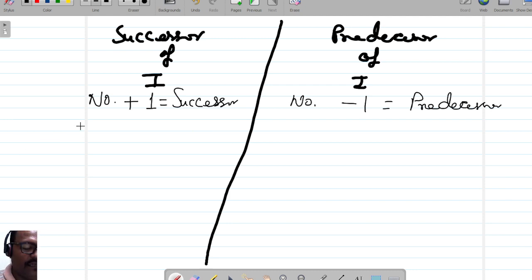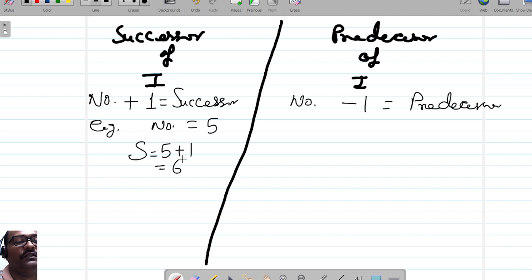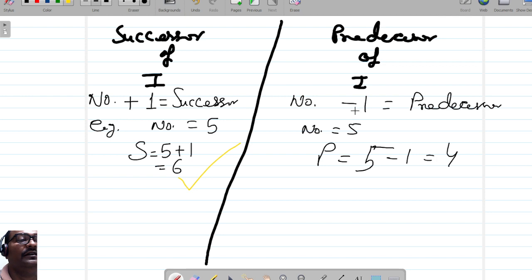Suppose the given number is 5. What is its successor? Successor will be 5 plus 1, that is equal to 6, right? What would be its predecessor when the given number is 5? Predecessor equal to 5 minus 1, that is 4. So 4 is the predecessor of 5. So in this way we can identify.